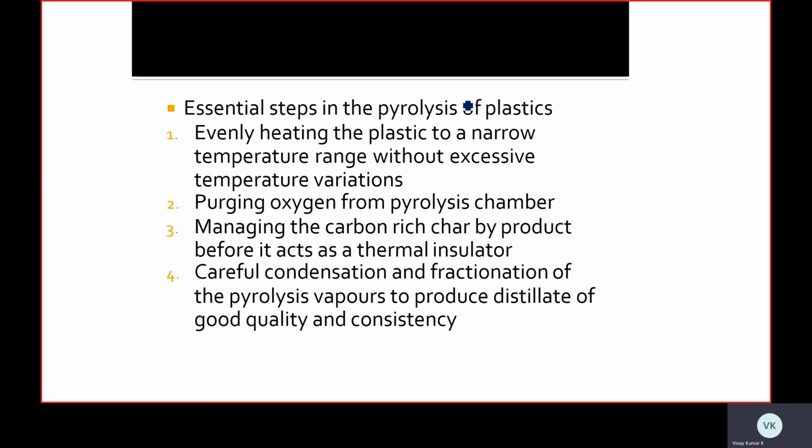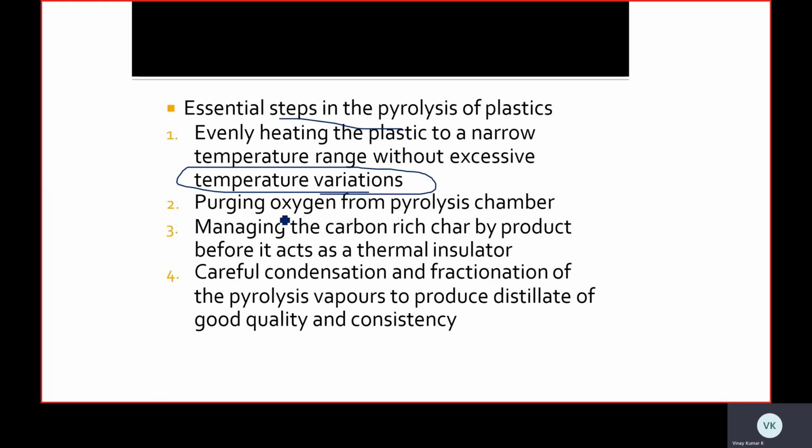The main steps of pyrolysis are these: evenly heating the plastics in a narrow temperature range without excessive temperature variation. Without varying the temperature widely, we can heat the plastics at a narrow temperature. And purging of oxygen from the pyrolysis chamber.